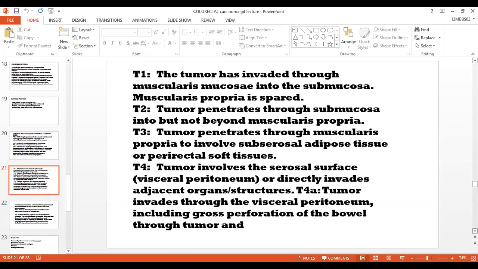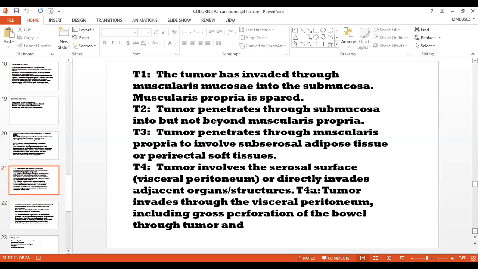The T1 stage is when the tumor has invaded through the muscularis mucosa into the submucosa. The muscularis propria is spared. T2 is when the tumor penetrates into, but not beyond, the muscularis propria. In the T3 stage, the tumor penetrates through the muscularis propria to involve subserosal adipose tissue or perirectal soft tissue. In the T4 stage, the tumor involves the serosal surface or visceral peritoneum, or directly invades adjacent organs or structures.